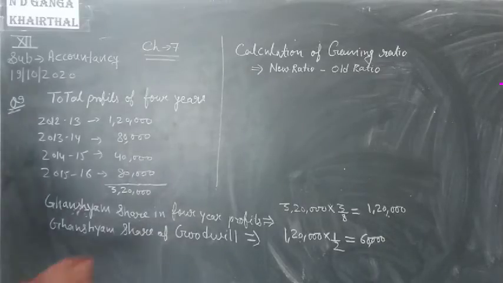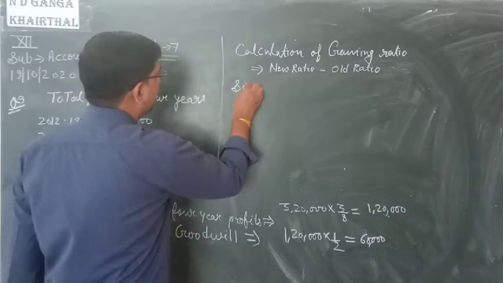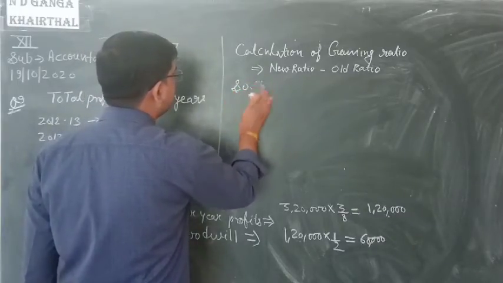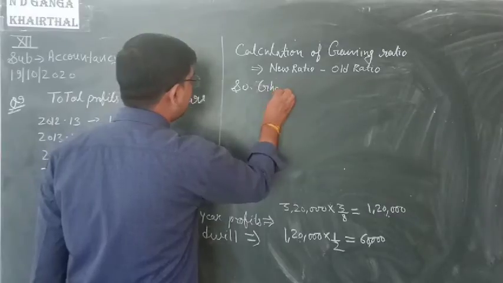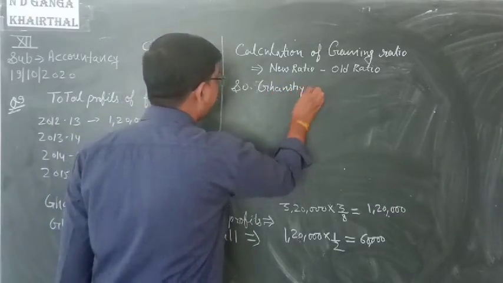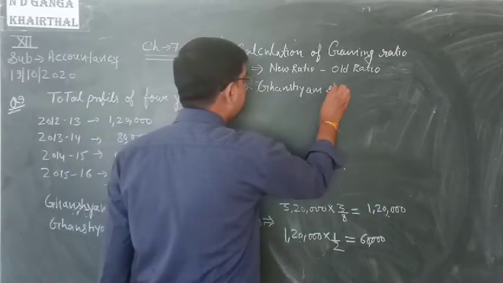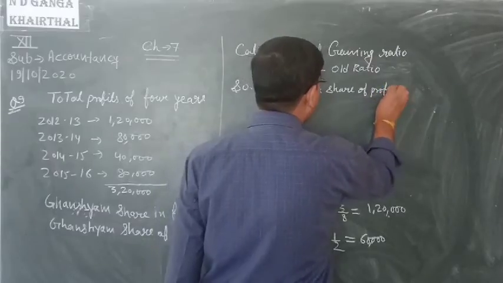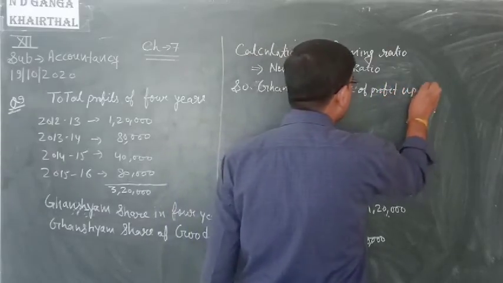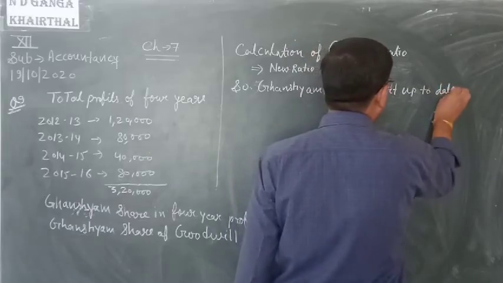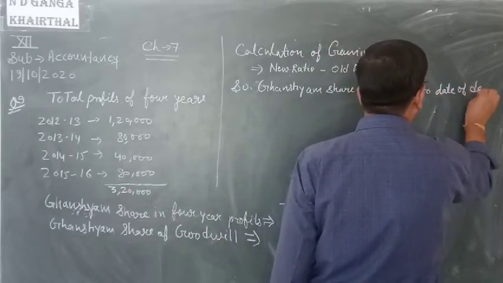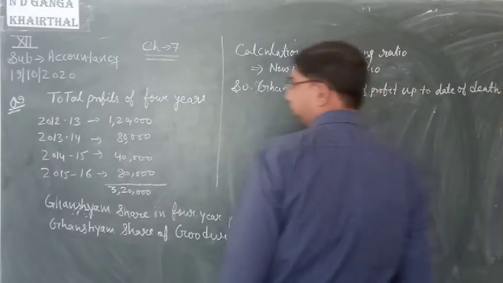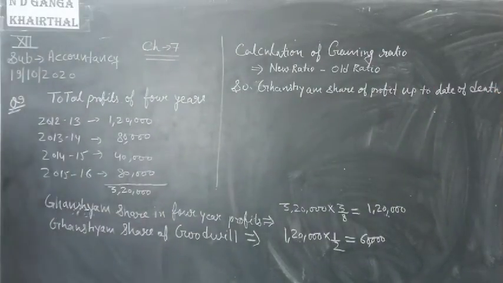So Ghanshyam's share of profit up to the date of death. Okay, so Ghanshyam's share of profit up to date of death.